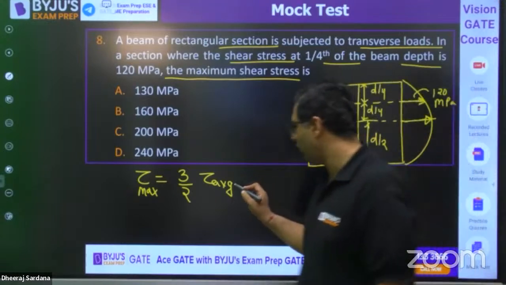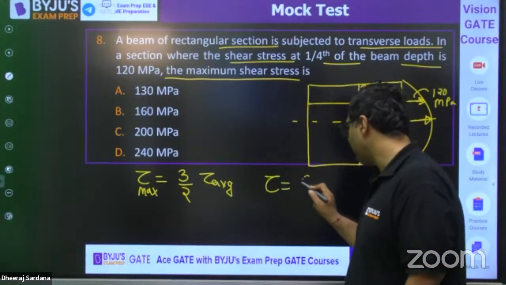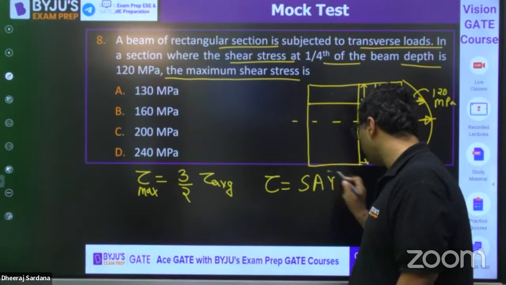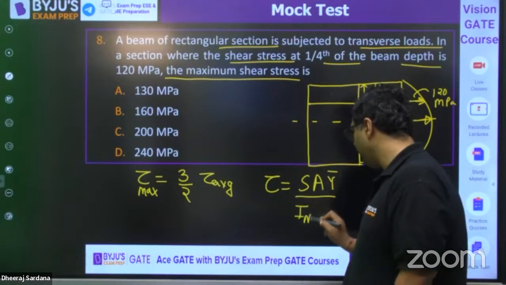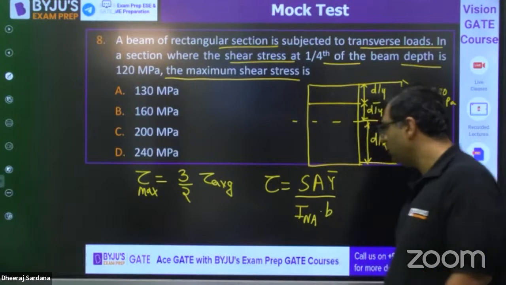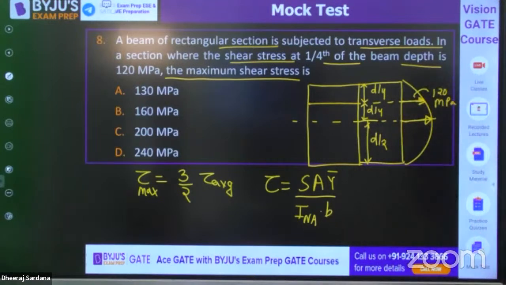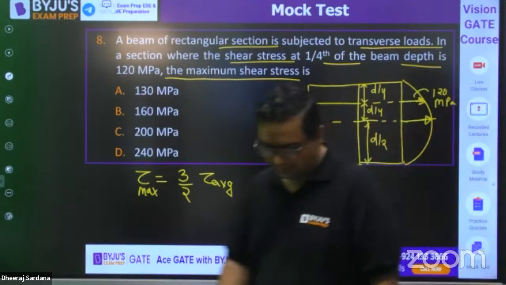You are also aware that tau at any fiber is S A Y bar upon I N A B. Tell me, guys.